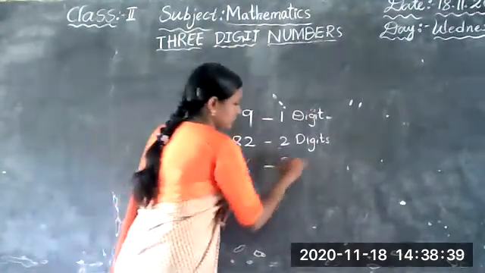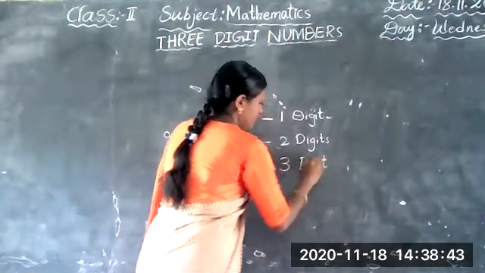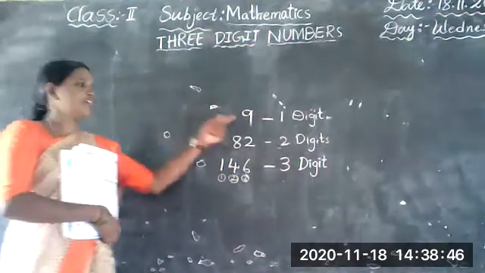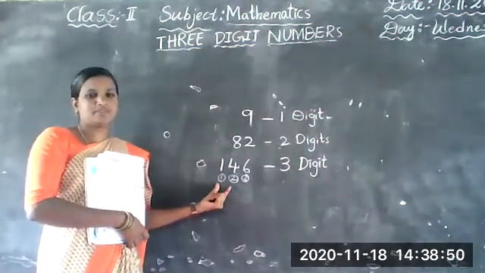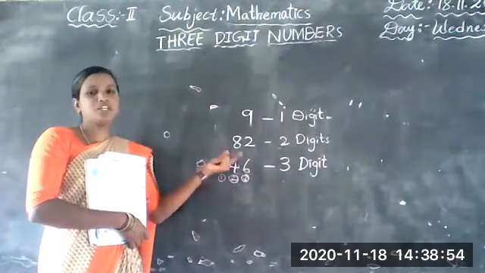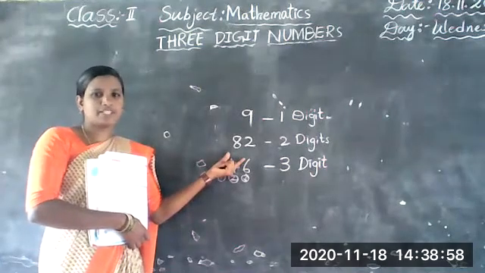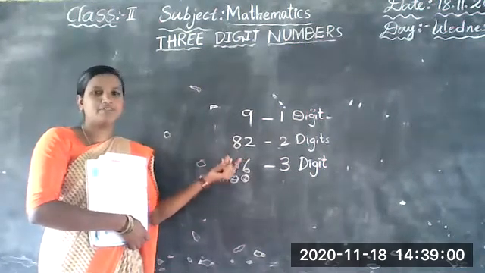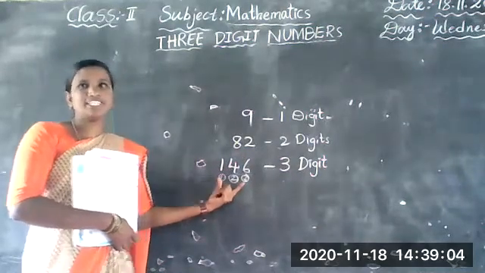So this is a 3-digit number. You learned already 1-digit numbers and 2-digit numbers. So today we are going to learn about 3-digit numbers.